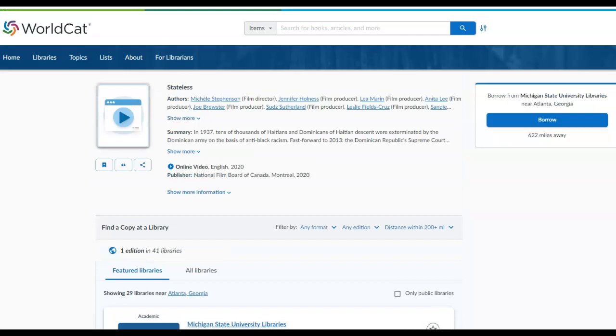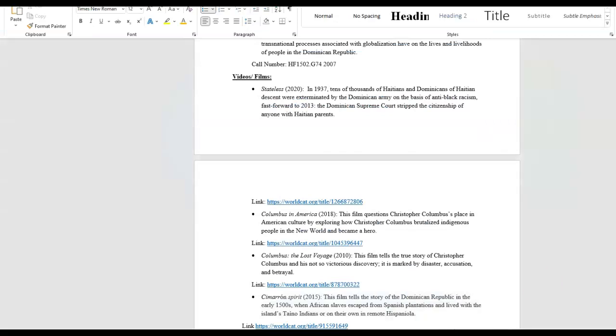Now, keep in mind, with all of these resources and these catalogs, you have to have a library login and password. And if you do not have one, one will be provided for you via a librarian.